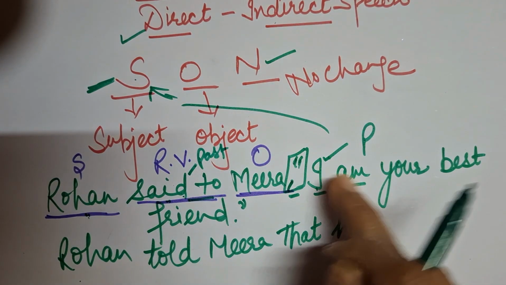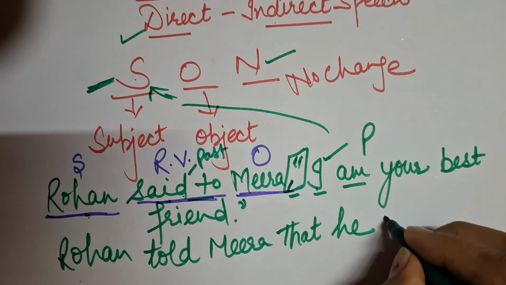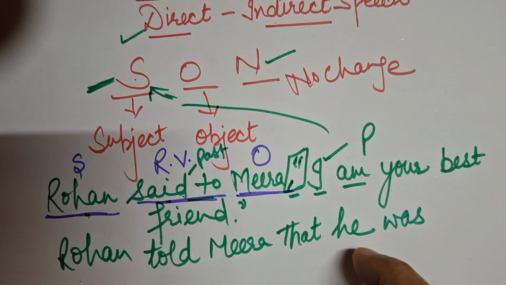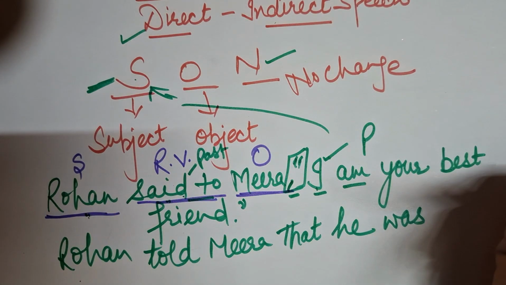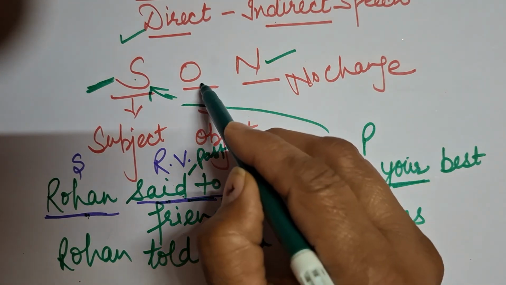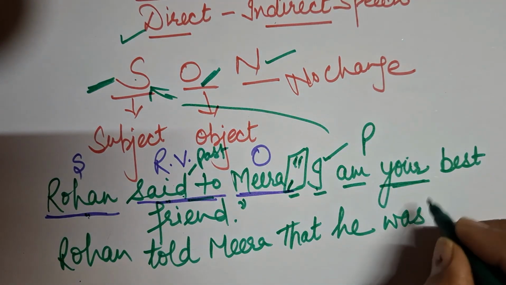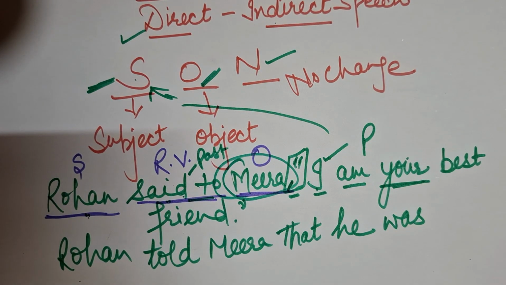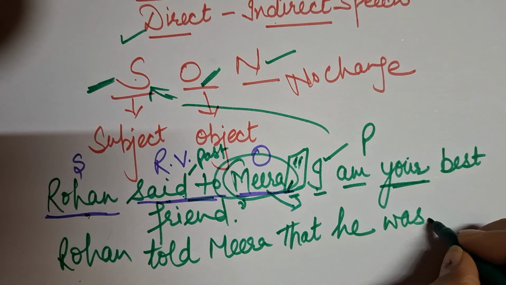So this am is going to change with the past. It becomes was, because with he we are using was. He was. Now the second rule is coming there. Ma'am, your is going to change according to the object. So the object given to me is Meera. So Meera, that is a girl. So I am changing it to her.